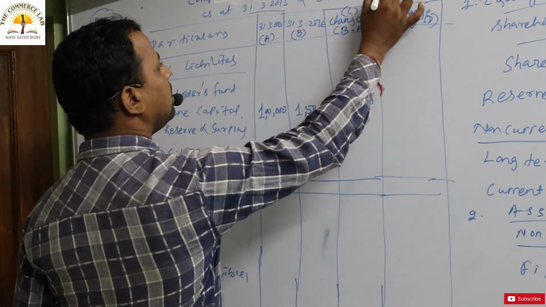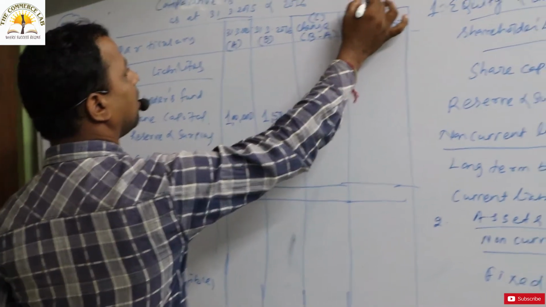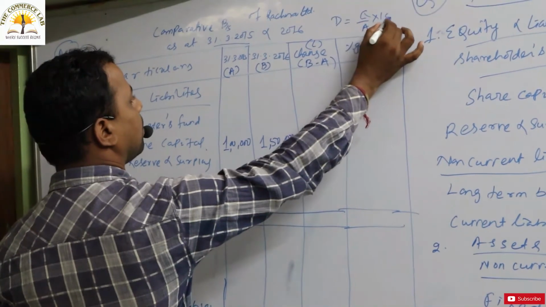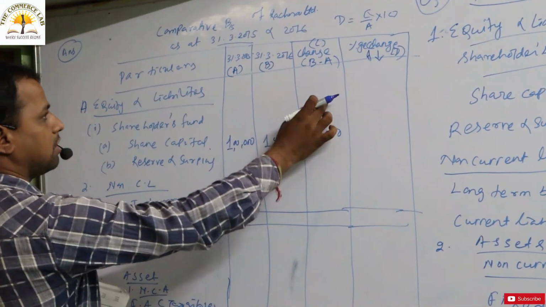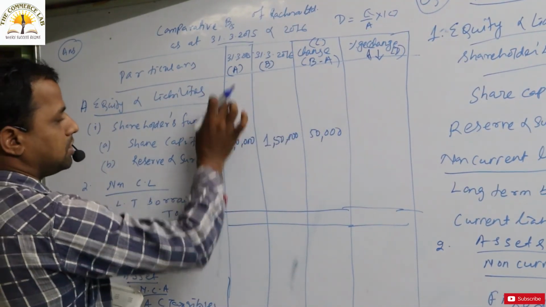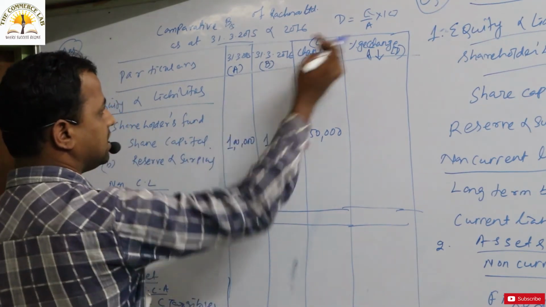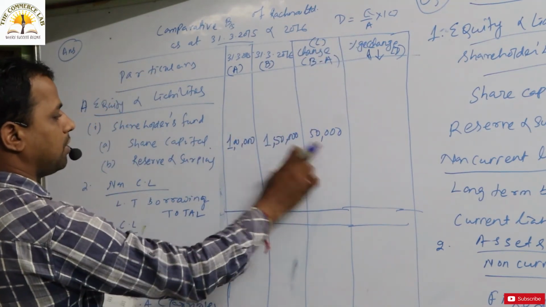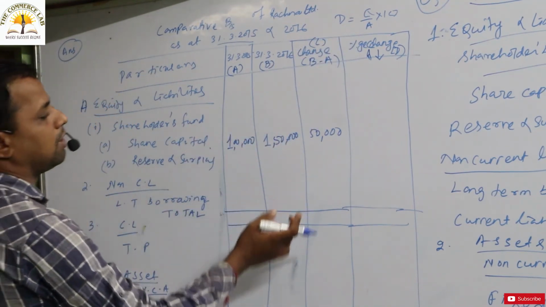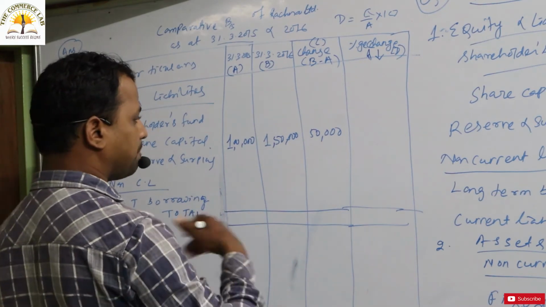The D column can be calculated as C by A into 100. That is, the C column, the change, by the original. Original means A. So C by A into 100. So 50,000 by 1 lakh into 100. So what is the percentage change?